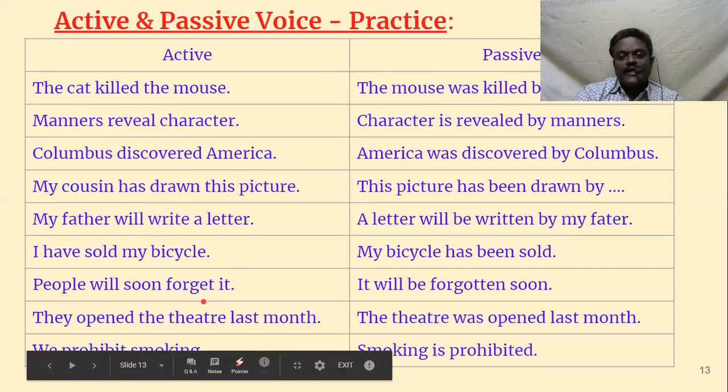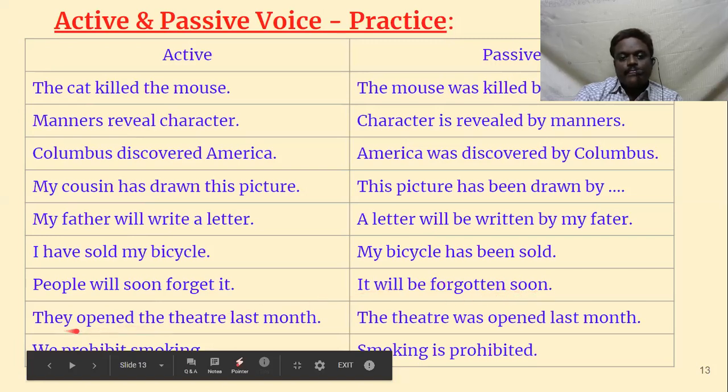People will soon forget it. Will forget is simple future tense, and soon is an adverb. So what will happen? It will soon be forgotten. It will be forgotten soon by people. By people again is not necessary. It will be forgotten soon, or it will soon be forgotten.